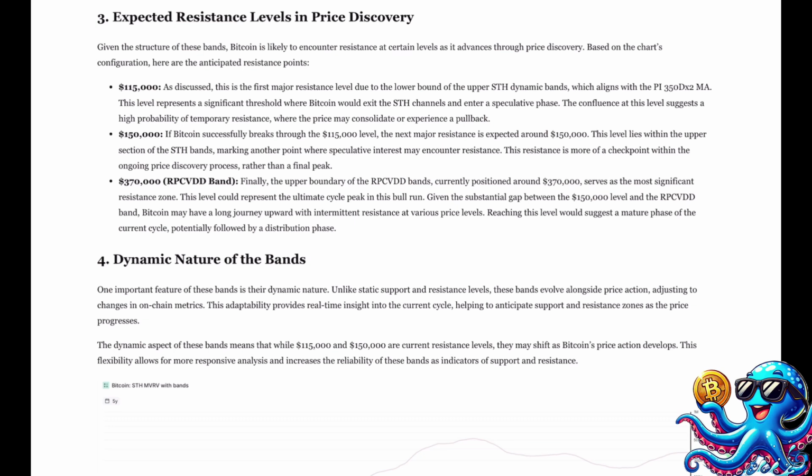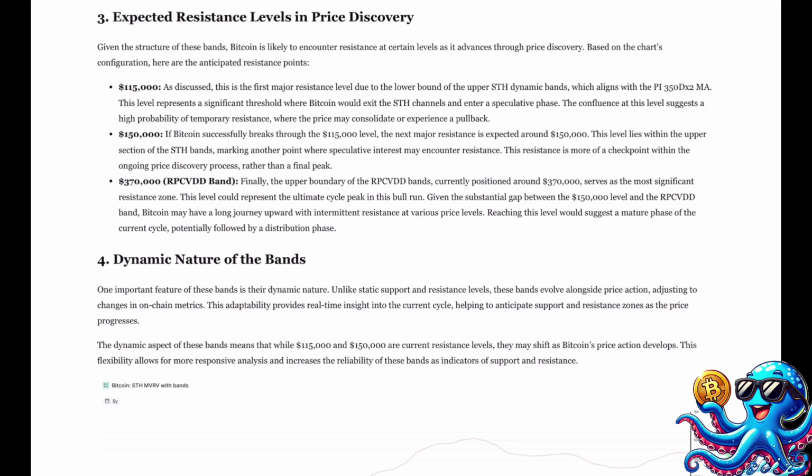$370,000 RPCVDD band. Finally, the upper boundary of the RPCVDD bands, currently positioned around $370,000, serves as the most significant resistance zone. This level could represent the ultimate cycle peak in this bull run. Given the substantial gap between the $150,000 level and the RPCVDD band, Bitcoin may have a long journey upward with intermittent resistance at various price levels. Reaching this level would suggest a mature phase of the current cycle, potentially followed by a distribution phase.